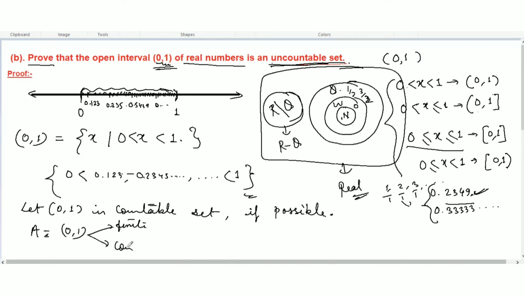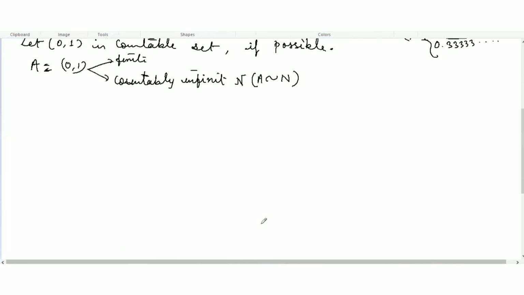You know what a countable set means. Countably infinite means we have to define some definite pattern, labeled by natural numbers, where the set A is similar to the set N. This is the definition of a countable set.